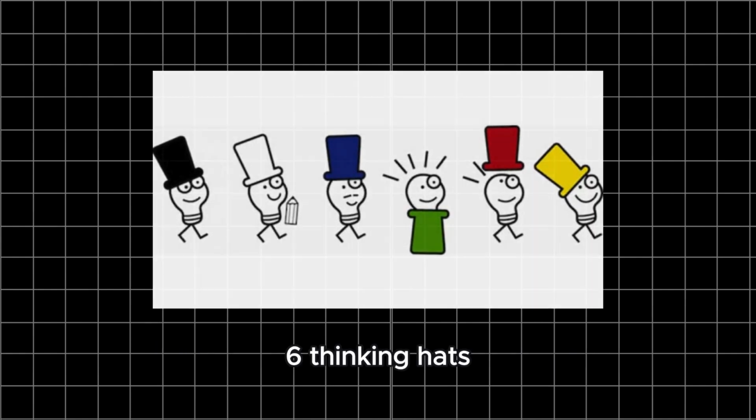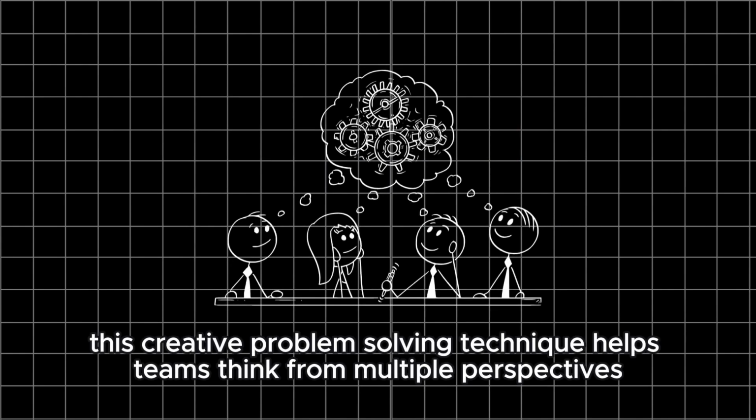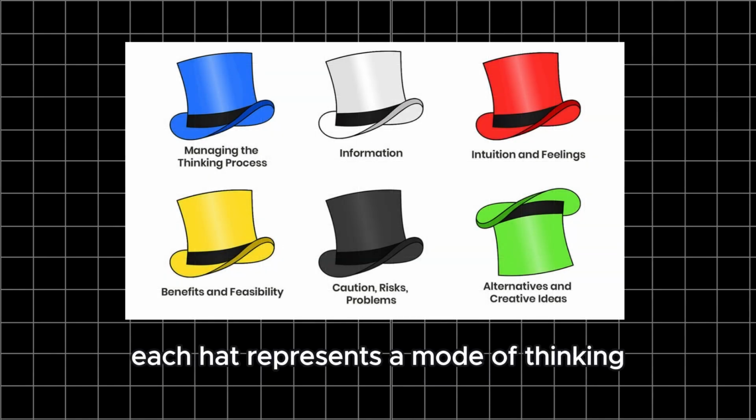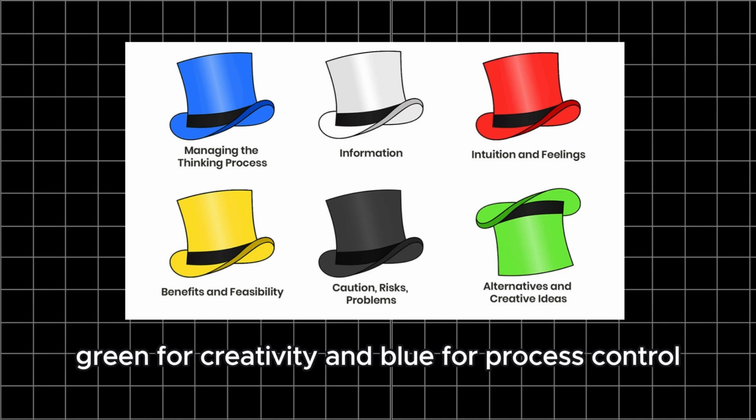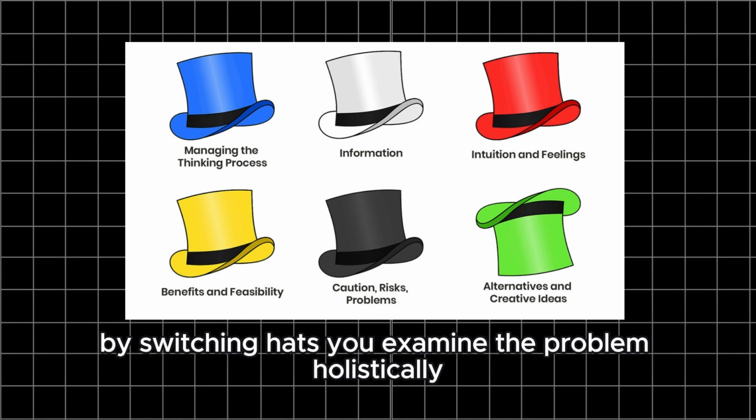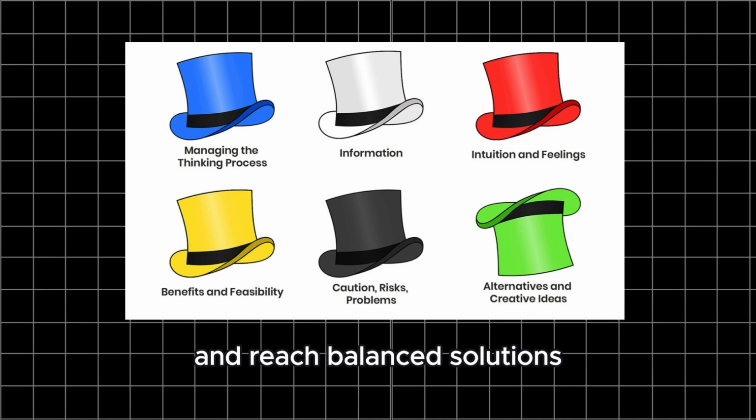6 thinking hats. This creative problem-solving technique helps teams think from multiple perspectives. Each hat represents a mode of thinking: white for facts, red for emotions, black for risks, yellow for optimism, green for creativity, and blue for process control. By switching hats, you examine the problem holistically and reach balanced solutions.